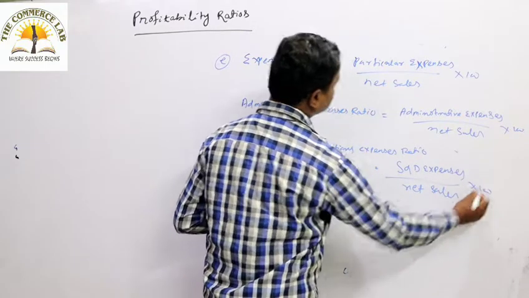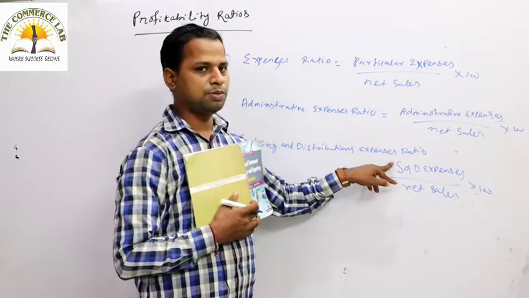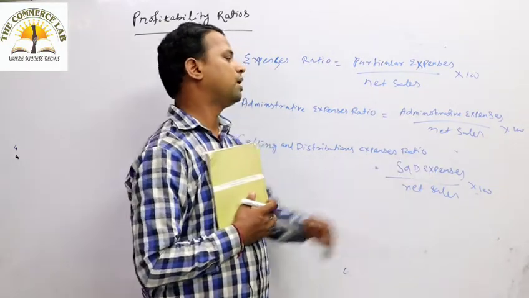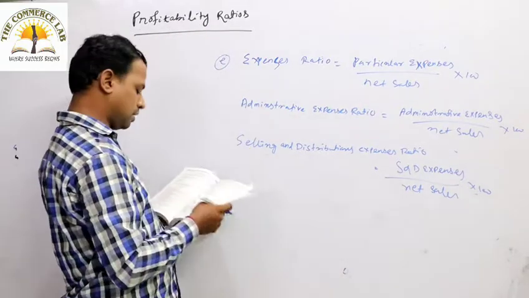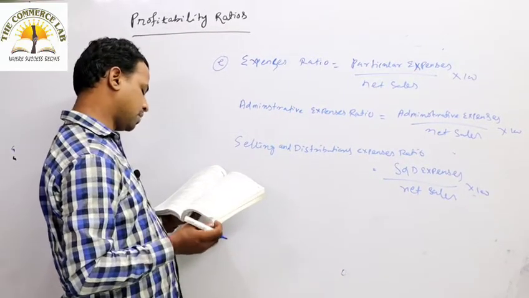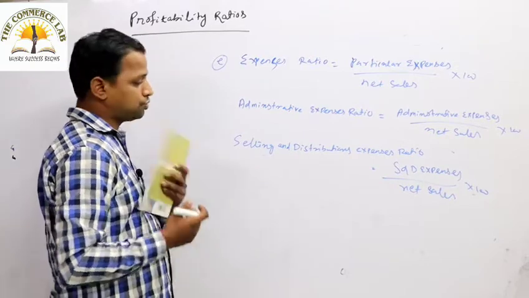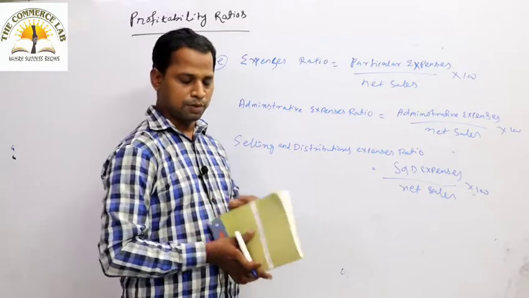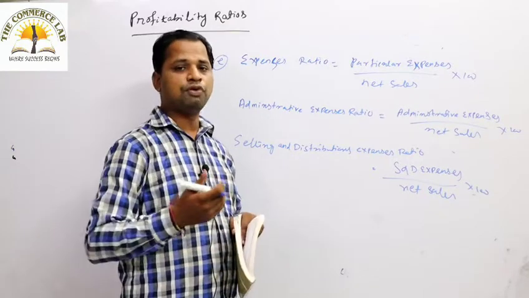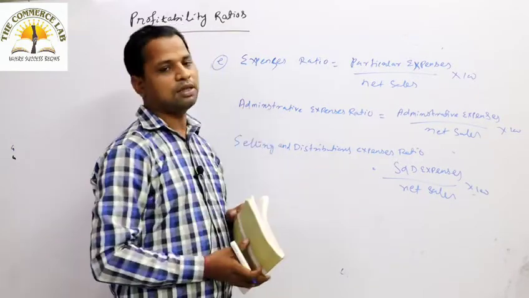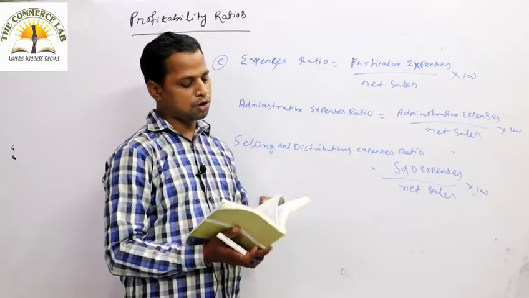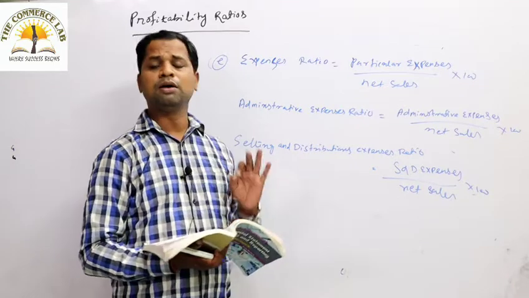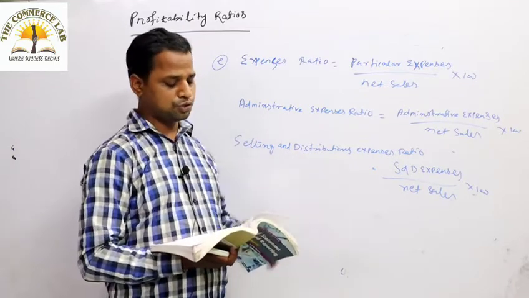So whatever may be the expenses, that particular expense will be in the numerator and net sales will be in the denominator, whole into 100. This is the way you can calculate the particular expenses ratio. Generally, if that ratio is lower, that means the firm's operating efficiency is good. If the particular ratio is higher, then the operating efficiency is not good, we can tell. So always remember this expenses ratio should be low.